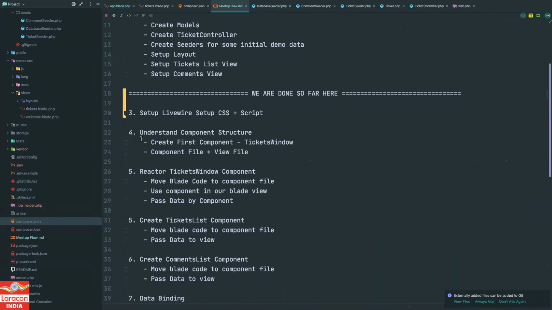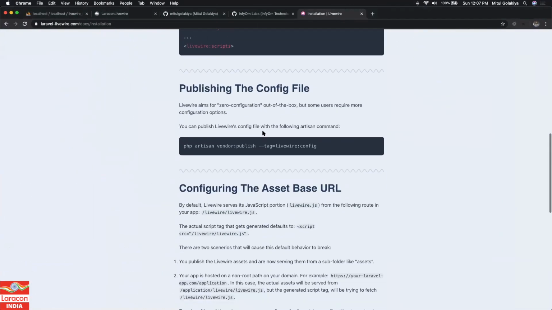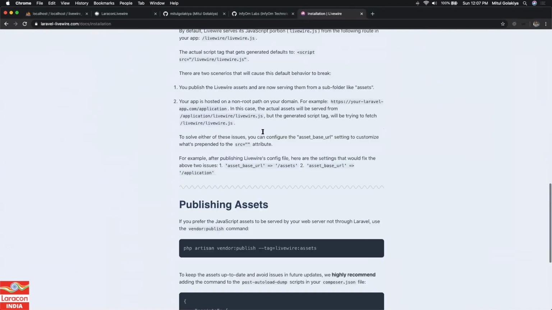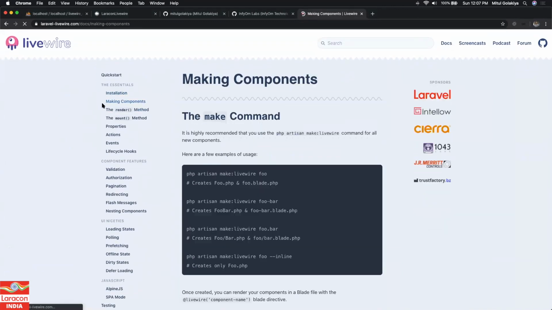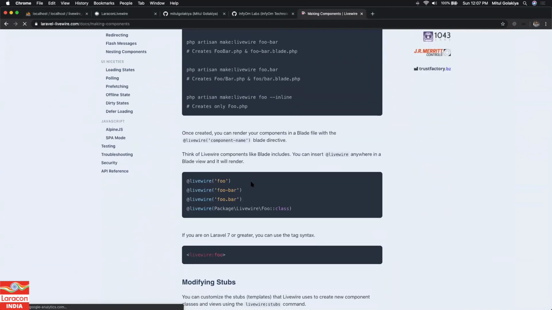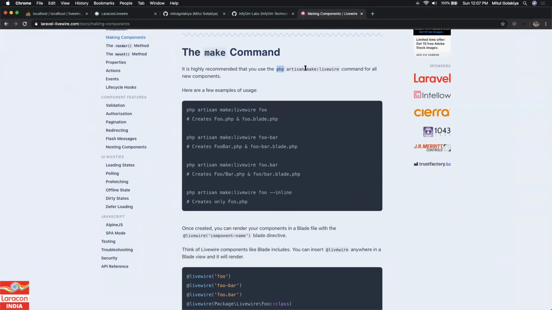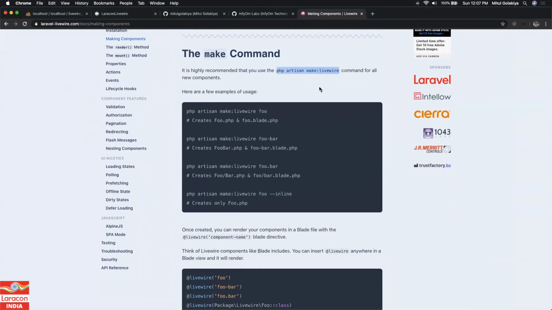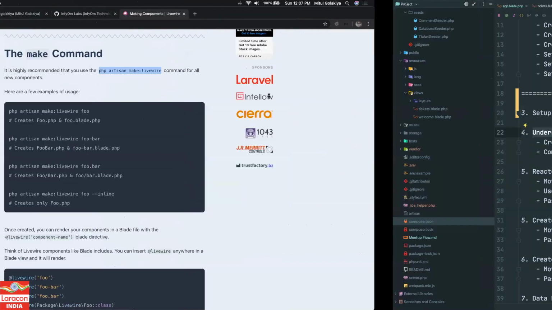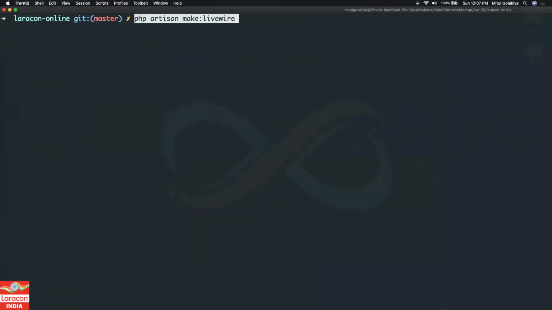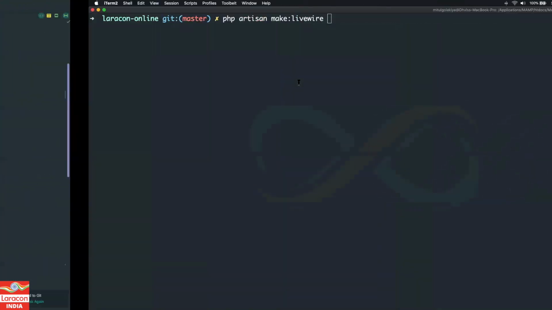So now what's next? Let's understand the component structure. Livewire comes with components. Everything starts with creating a component. So let's go to the second page and create a component. There is one command in Livewire which you can use, php artisan make:livewire, and then you can give your component name. Everything in Livewire is component based. So let's create our first component, which is ticket window. I'll grab it quickly and hit enter.